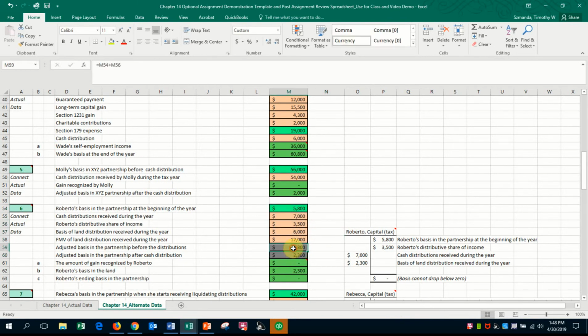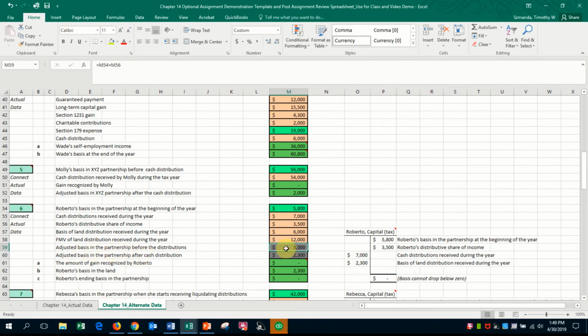Then in the gray cells are intermediary calculations. After listing the distributions for the year, Roberto's distributive share of income, basis of land distribution during the year, and fair market value of the land distributed during the year, I got all that data down. My first calculation was to understand the adjusted basis in the partnership before the distribution.